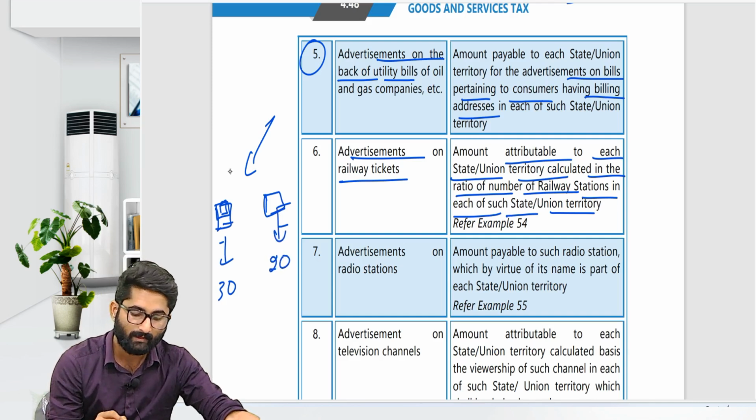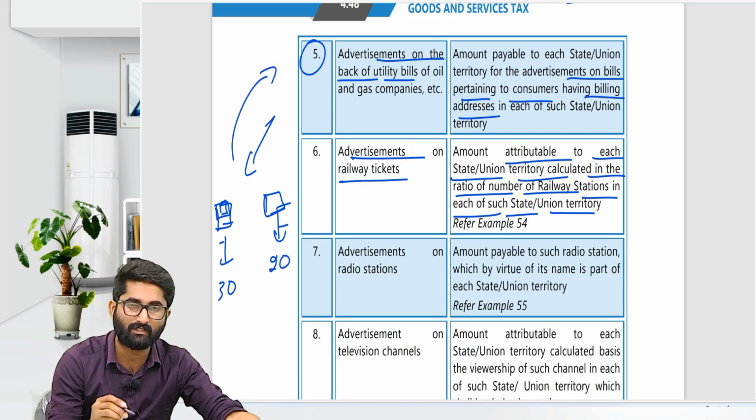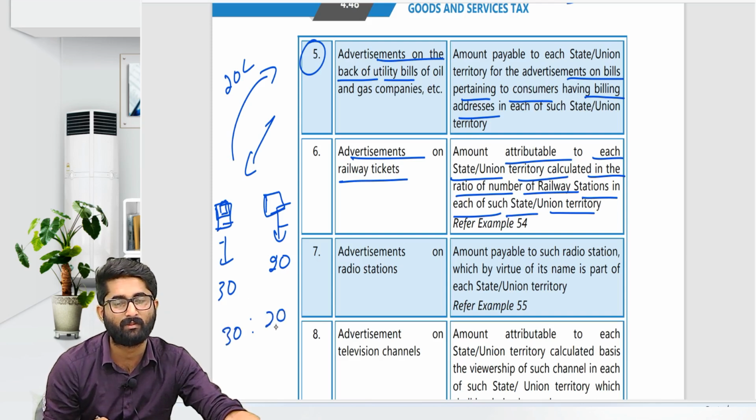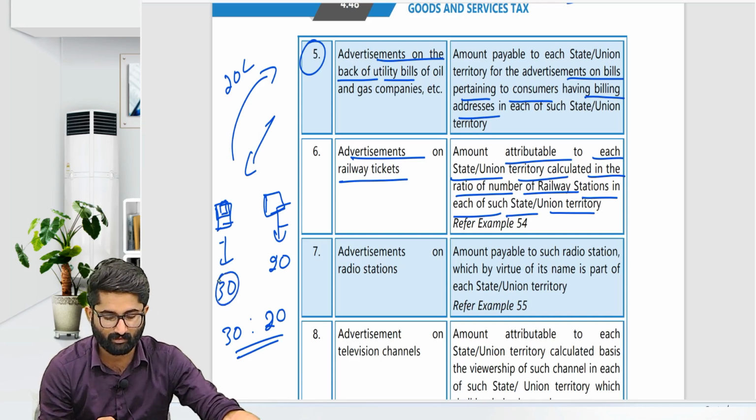What do they do? The advertisement company charges, for example, 20 lakh rupees. The 20 lakhs is divided in the ratio of 30:20, or 60% and 40%. On that basis they will divide. So that means it is based on the number of railway stations.